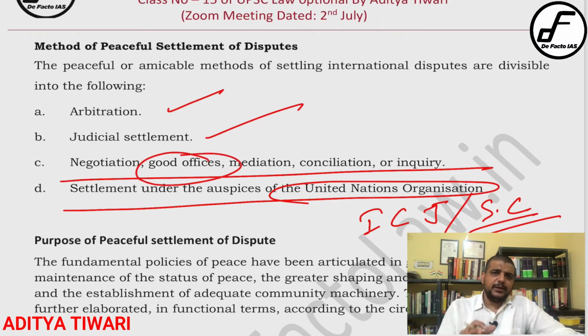Good Office is basically people who are specifically appointed by the United Nations to solve a particular problem. I mean, good people, the people whom both sides can trust, who can act as a mediator or conciliator. So that is the Good Office of the United Nations, passed as a consequence of a UN General Assembly resolution. I think it was in 1978. You check it once, I do not remember it clearly.